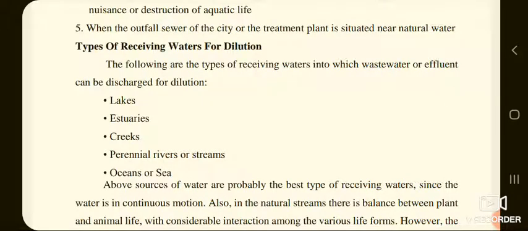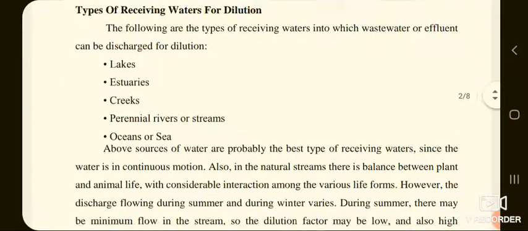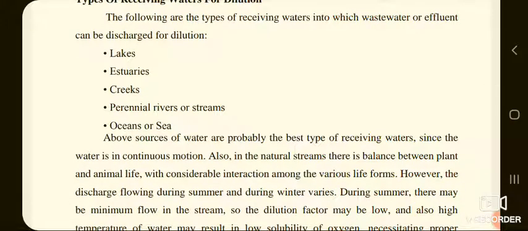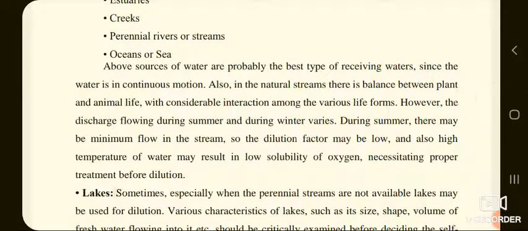Now, before discussing the method of dilution, we should have some idea about the types of receiving waters and how the dilution is done. The following are the types of receiving waters into which wastewater or effluent can be discharged for dilution. First one is lakes, second is estuary, third is creeks, fourth is perennial rivers or streams, and fifth, last one, is ocean or sea. The above sources of water are probably the best type of receiving waters, since the water is in continuous motion.